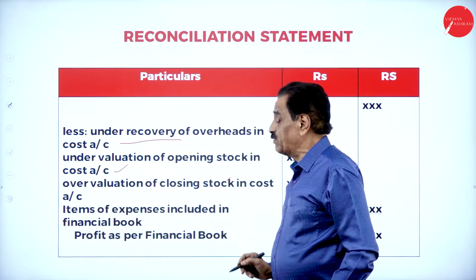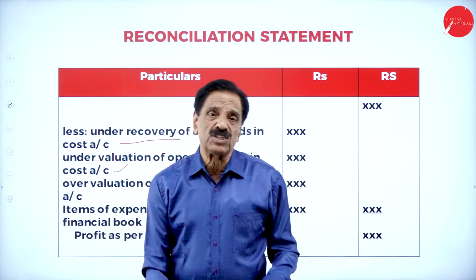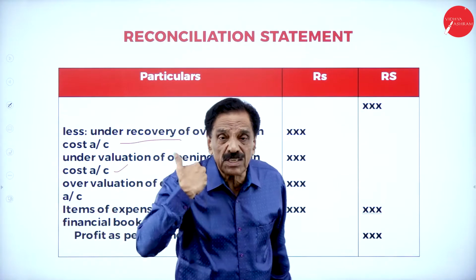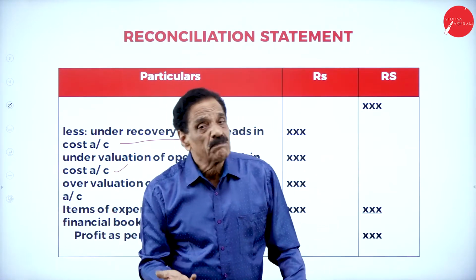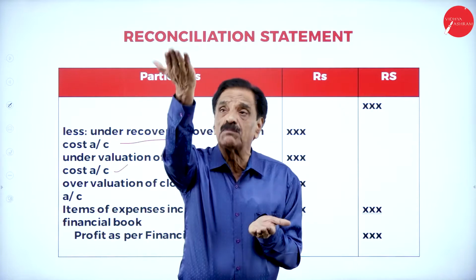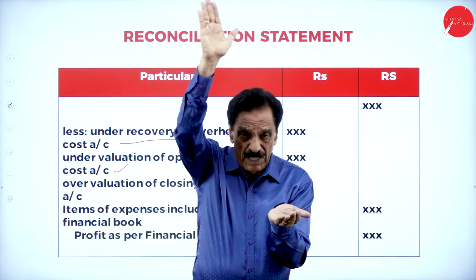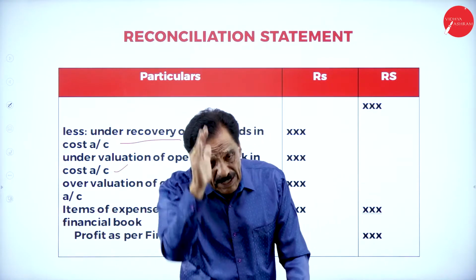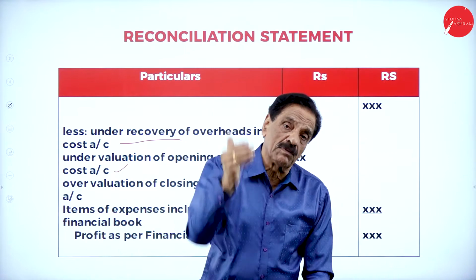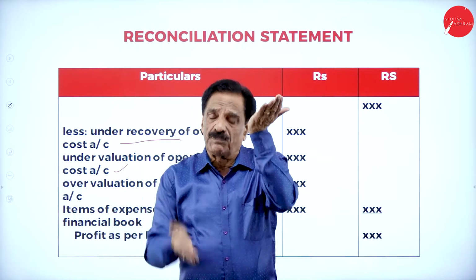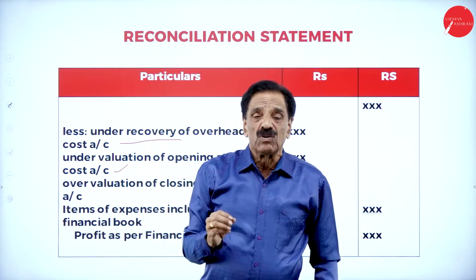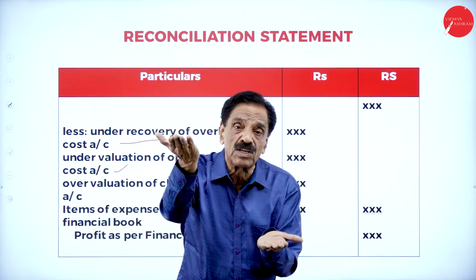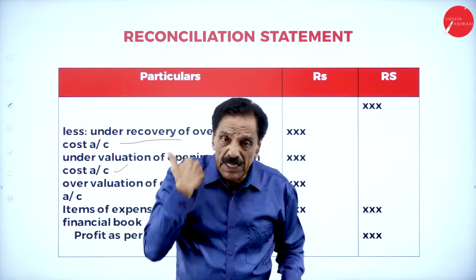Items of expenses included in the financial book. By chance, in financial books, there was a word called obsolescence. Obsolescence means change of fashion. If they charge it in the financial book, their profit will reduce. But no entry in the cost book, showing more profit, financial showing less profit, reduce the cost book profit. Then goodwill written off. What will happen? Your costing book profit, as the financial book, will be reduced. Your costing book is showing more profit, reduce the cost book also. So rent paid, no entry in your cost book, no. Cost book showing more profit, financial showing less profit, reduce. Preliminary expense written off.